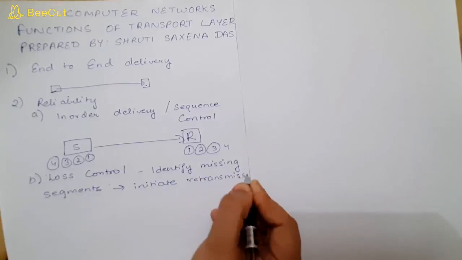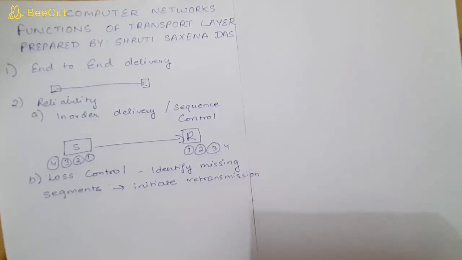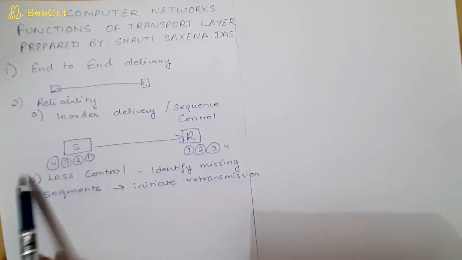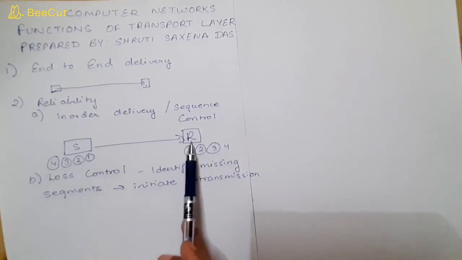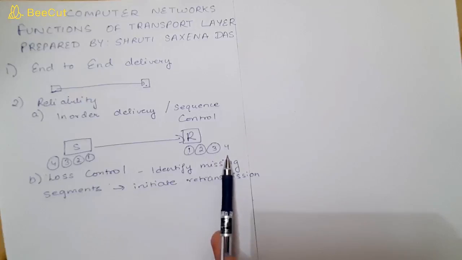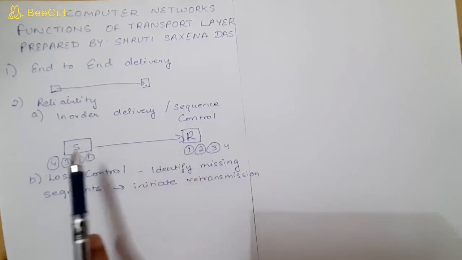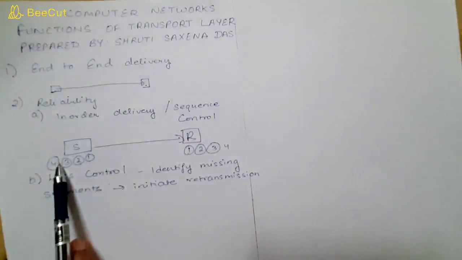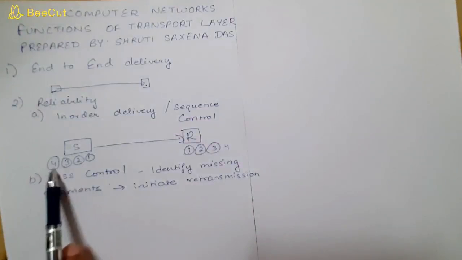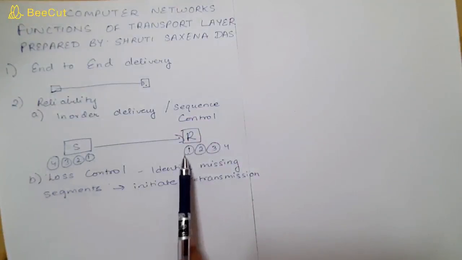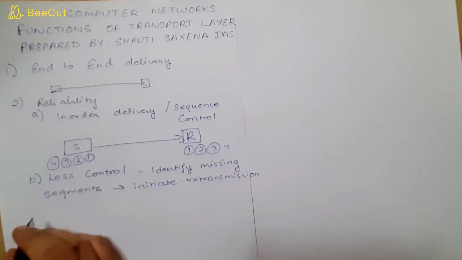So there is no need to retransmit everything again, only the segments which are missing. Suppose you are sending 1 2 3 4, and 1 3 4 are received, 2 is not received. Then at the receiver end, all the sequence numbers will be checked, and if 2 is missing, the receiver will send an acknowledgement back to the sender, asking the sender to send the segment with sequence number 2. Fine. So loss control can be done in this way.